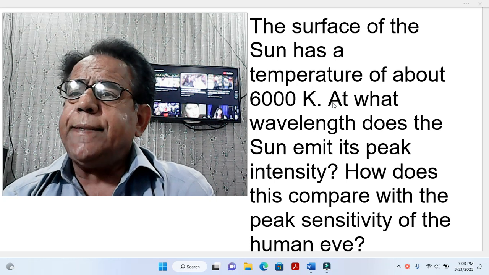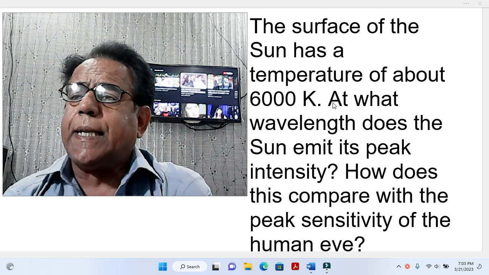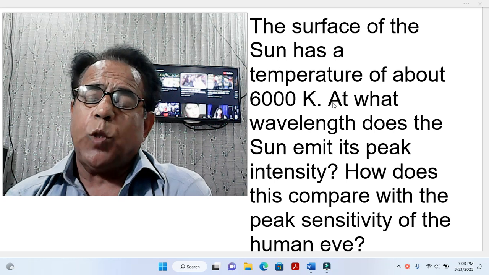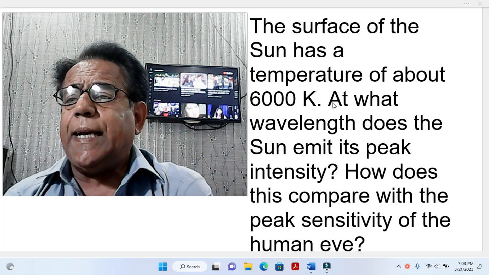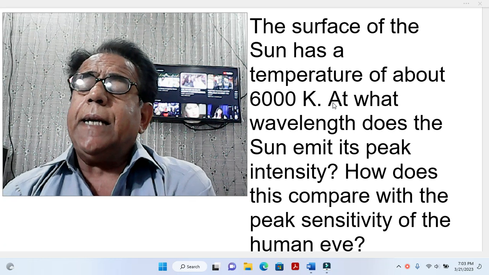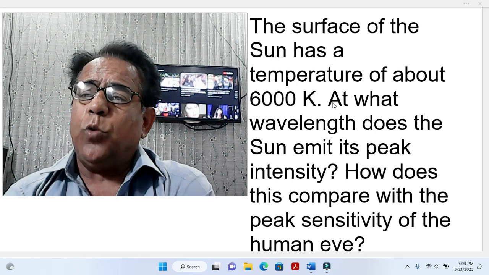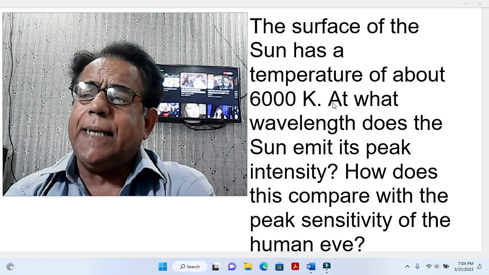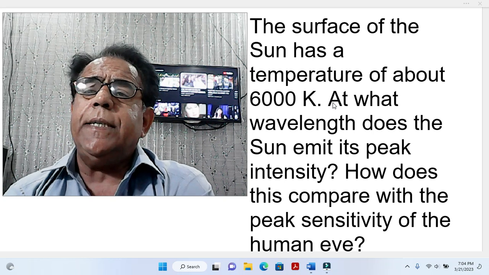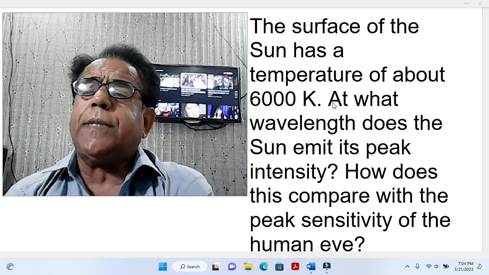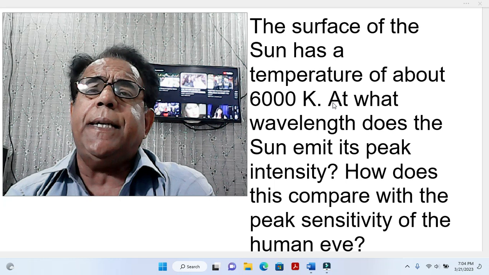The surface of the sun has a temperature of about 6000 Kelvin. Dear students, here one thing needs to be clarified: usually when we take temperature in Celsius or centigrade, we use degree, degree Celsius or degree centigrade. Similarly, when we take temperature in Fahrenheit, we use degree Fahrenheit. But when we use temperature in Kelvin, we do not use the term degree.